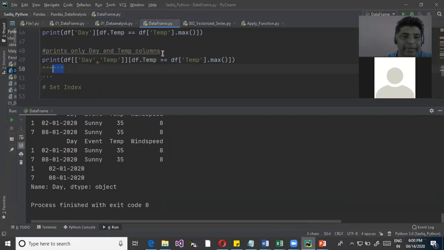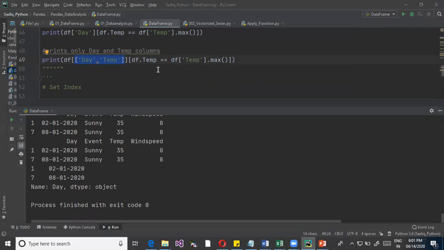Print only the day and the time column. So I say print, and here I'm trying to get these two columns. The same, like I said, vertical filter and horizontal filter. So this was getting the single column. If it is a single column, we put it in the single square bracket. If it is multiple columns, we use multiple square brackets.